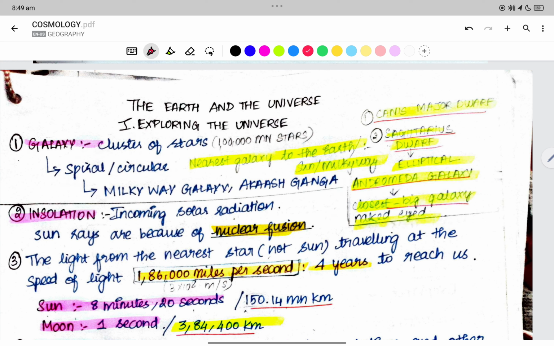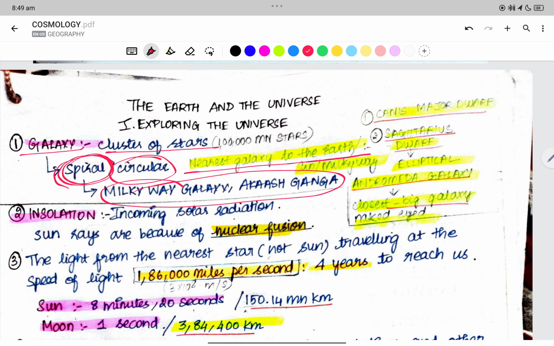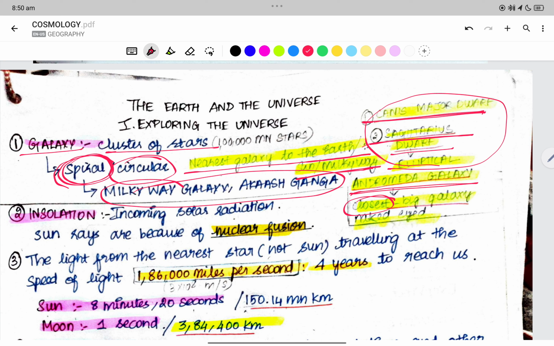Now we have the galaxy. Once again, we will just go over it. A galaxy is a cluster of stars. It can be spiral or circular. The spiral galaxy is what we call the Milky Way galaxy, also known as Akash Ganga, the galaxy containing the Earth and the Sun. Near the Milky Way are the Canis Major dwarf and Sagittarius dwarf, which are elliptical. The Andromeda galaxy is a big galaxy which is visible through naked eyes, right?